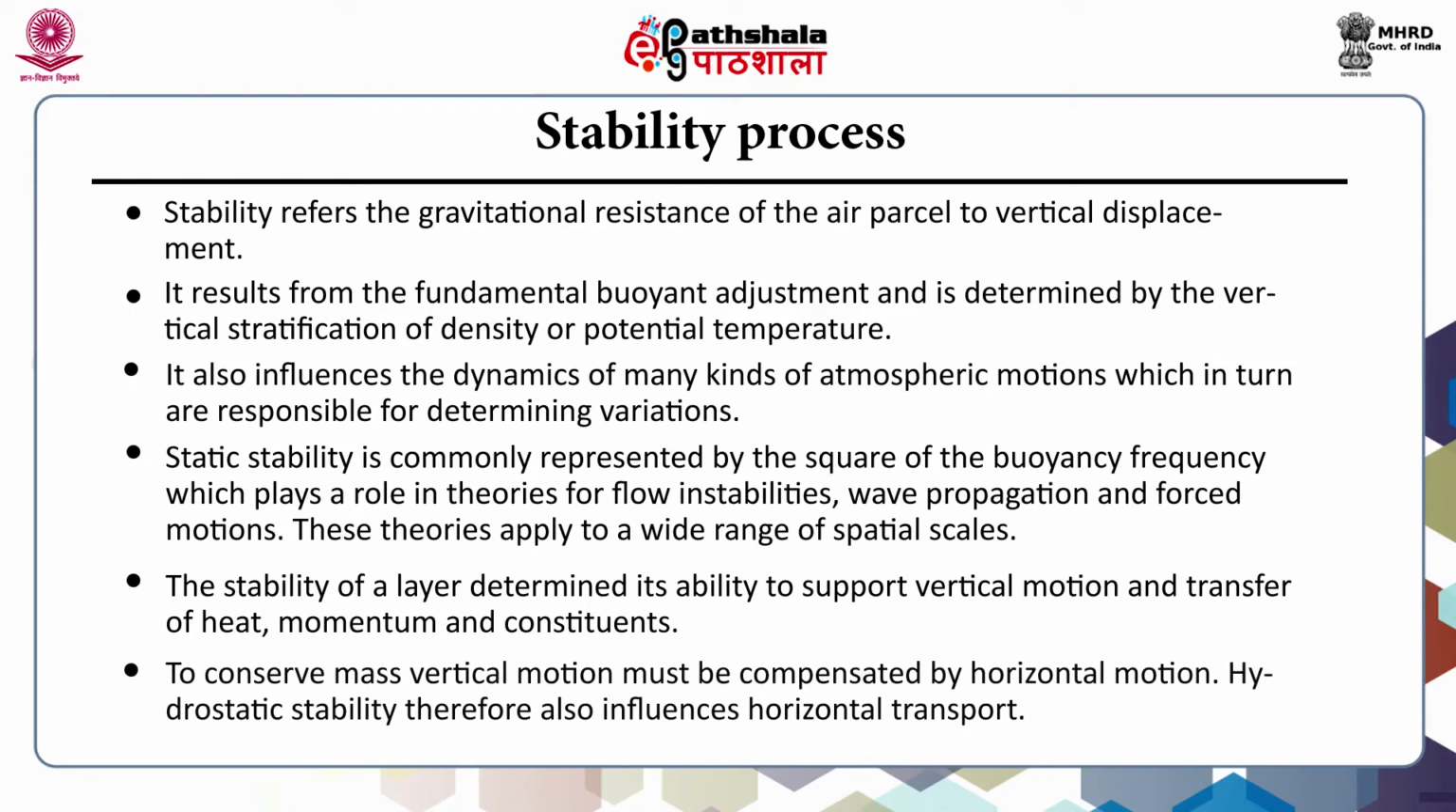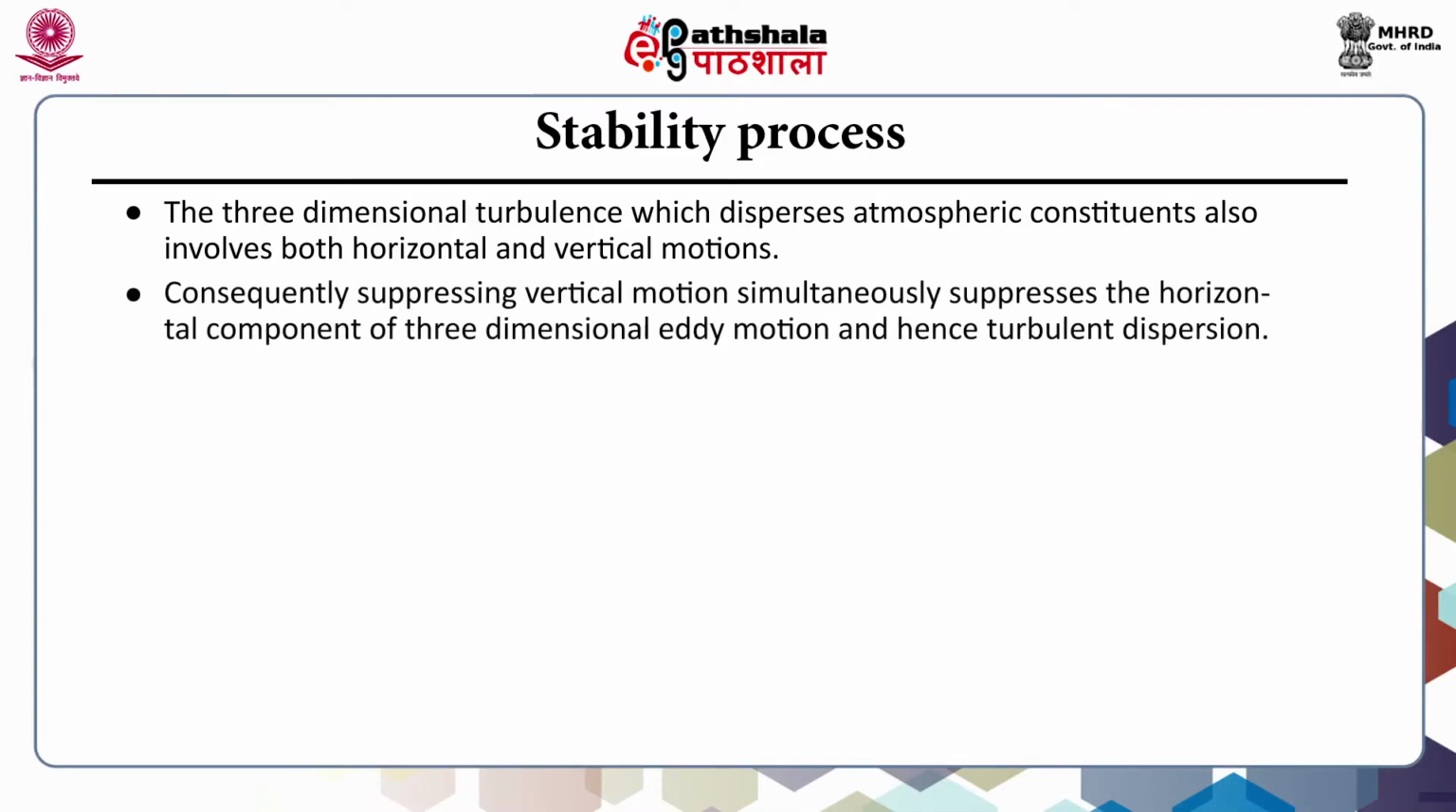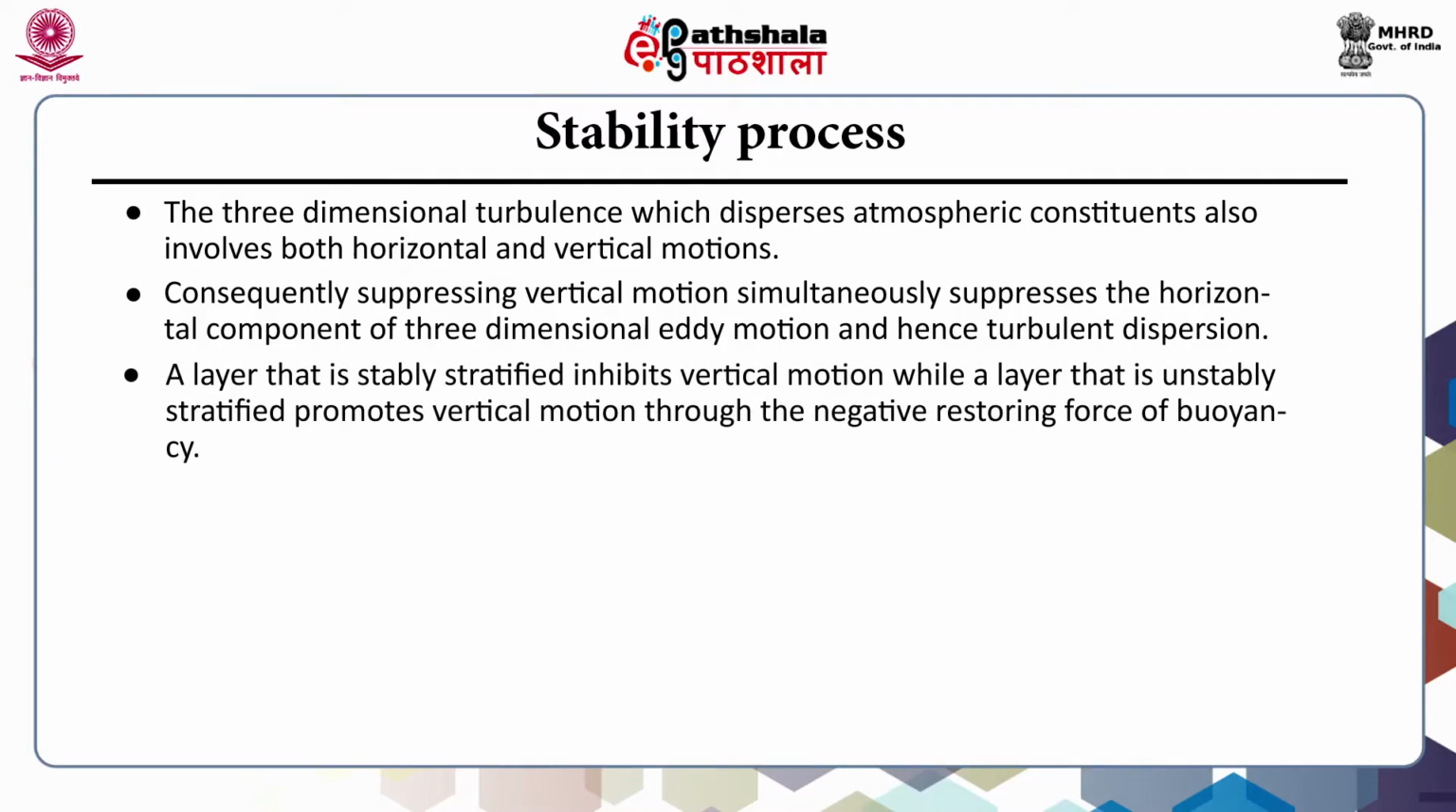To conserve the mass, vertical motion must be compensated by horizontal motion. The hydrostatic stability therefore also influences the horizontal transport. The three-dimensional turbulence which disperses atmospheric constituents also involves both horizontal and vertical motions. Consequently, suppressing the vertical motion simultaneously suppresses the horizontal component of three-dimensional eddy motion and hence the turbulent dispersion. A layer that is stably stratified inhibits the vertical motion, while a layer that is unstably stratified promotes the vertical motion through the negative restoring force of buoyancy.